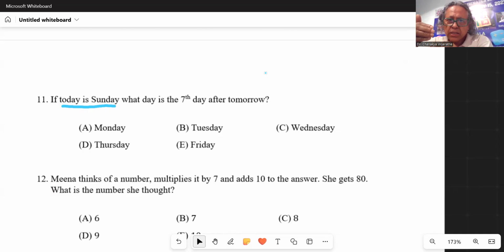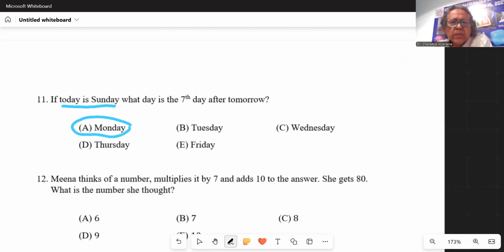Starting day after tomorrow. So day after tomorrow is Tuesday. So if we have a whole week from Tuesday, including Tuesday, then it ends on Monday, right? So it has to be a Monday.